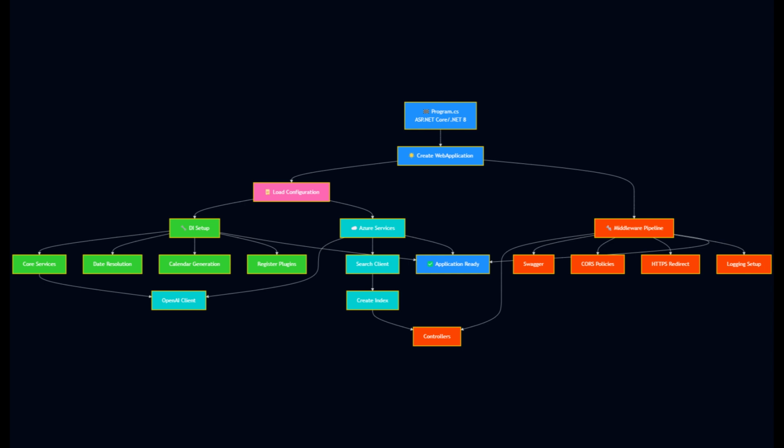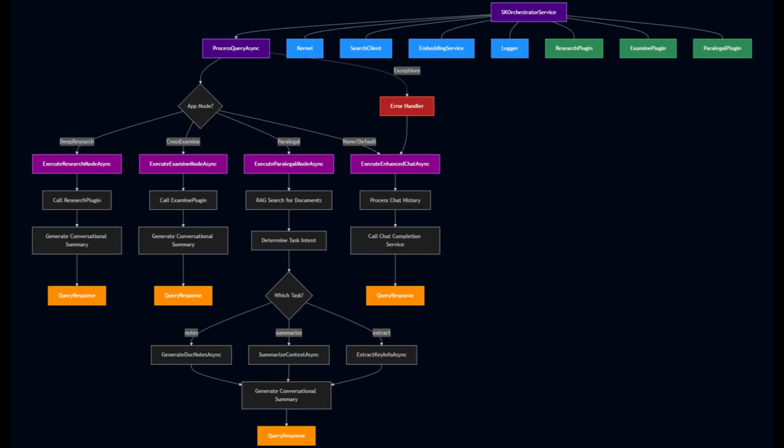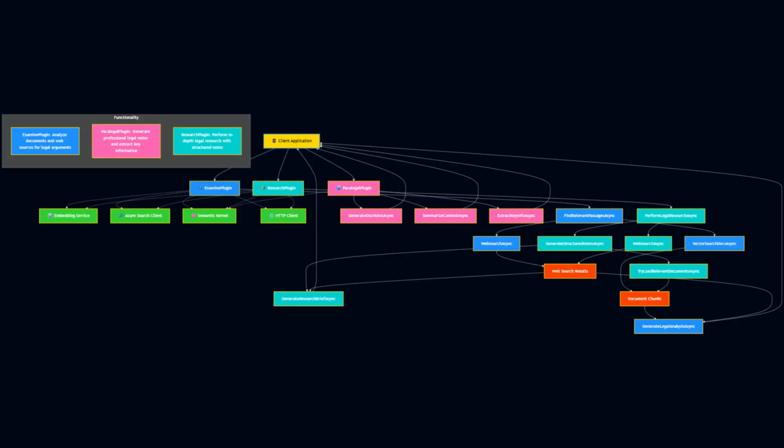At the heart of our backend is the semantic kernel, which brings AI capabilities to life through Azure OpenAI. We've configured both chat completion for interactive responses and text embeddings for semantic understanding. Our plugin architecture adds domain-specific intelligence. The paralegal plugin handles contract analysis, the research plugin pulls case law via Azure Search, and the Examine plugin crafts